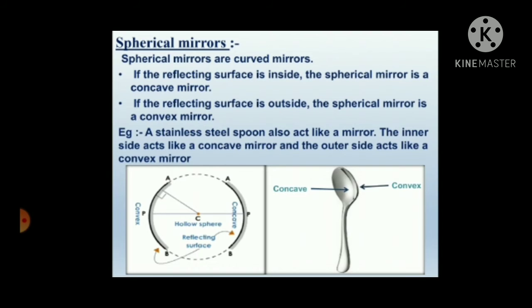For example, a stainless steel spoon also acts like a mirror. The inner side acts like a concave mirror, whereas the outer side acts like a convex mirror. Here you can see that the inside is the concave mirror and the bulge side is the convex mirror.